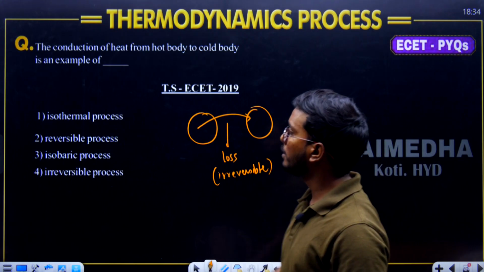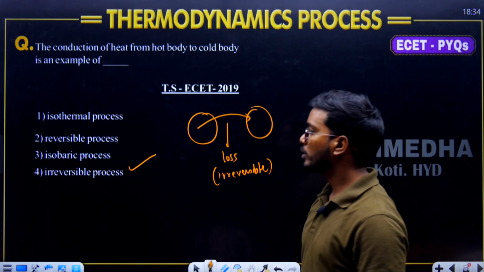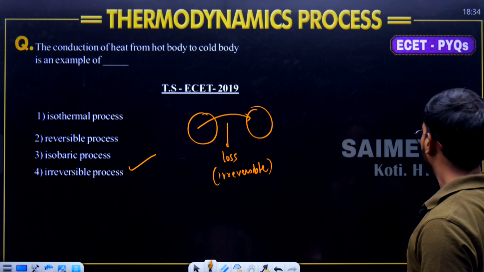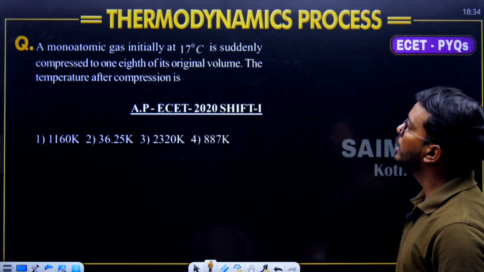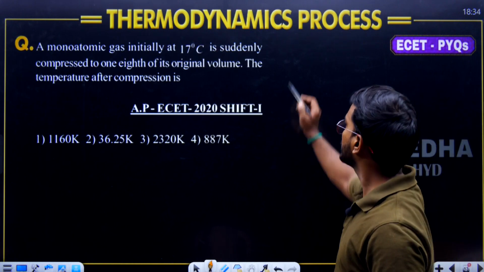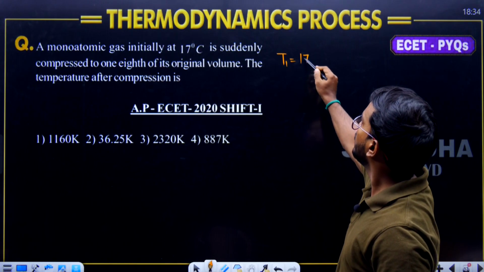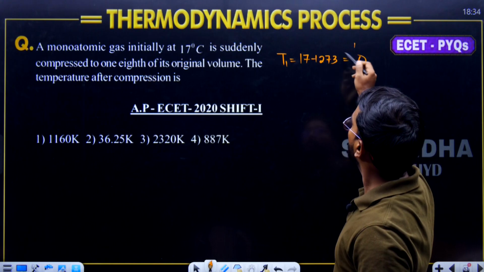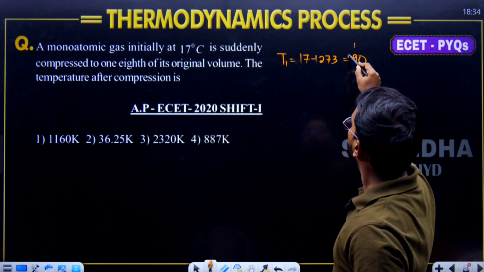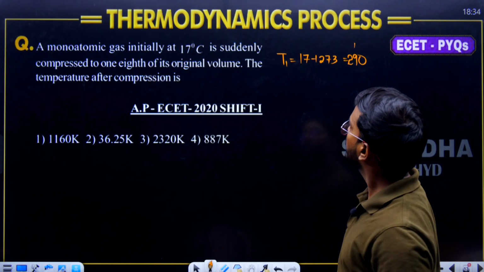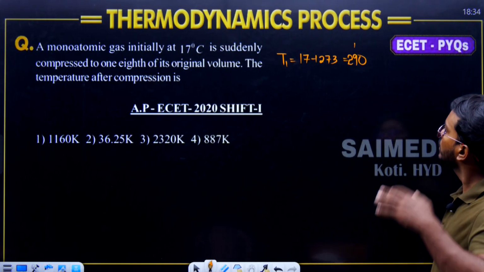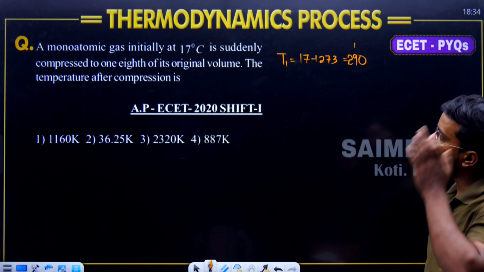Real processes are irreversible in nature because the total amount of energy cannot be conserved. Irreversible processes. Next question. A monatomic gas initially at 17 degrees Celsius. Initially it is 17 plus 273, which is going to become 290, right? 290 Kelvin. 290 Kelvin it is.